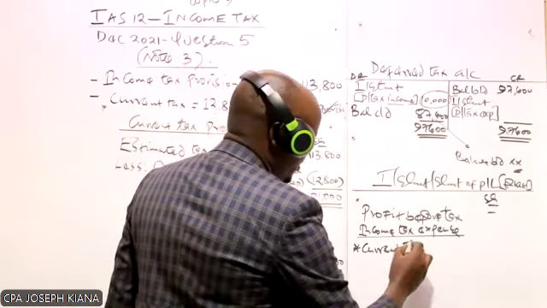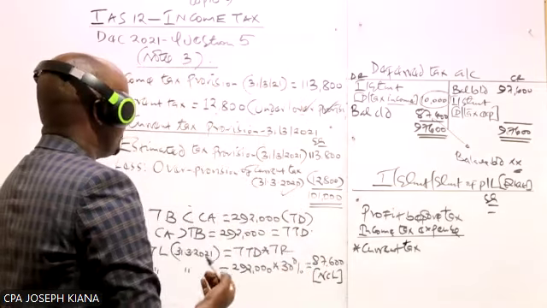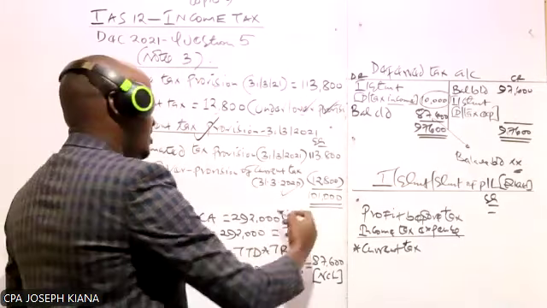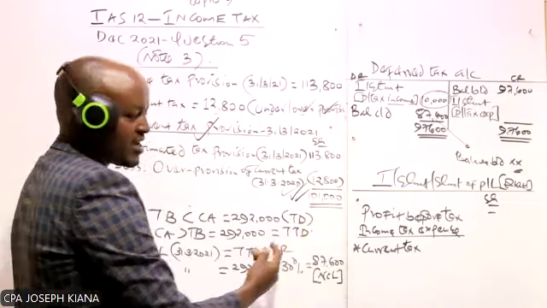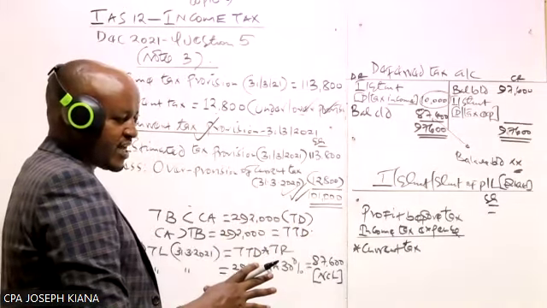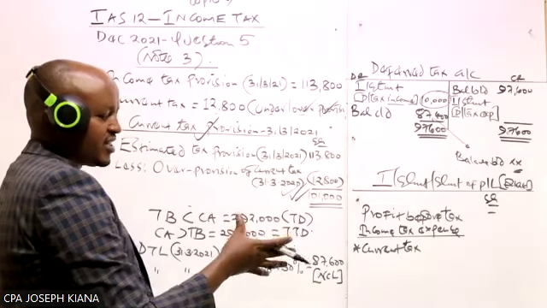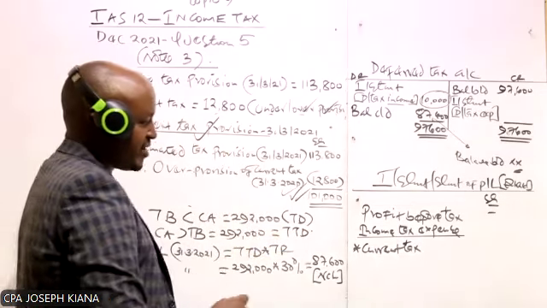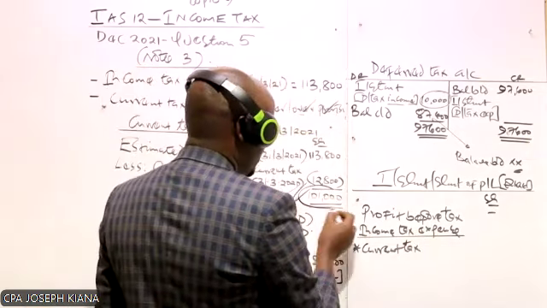In our case, we have already computed the current tax to be charged in the income statement, which is equal to the estimated tax liability for the current financial year, adjusted for any over or under provision of current tax from the previous year.